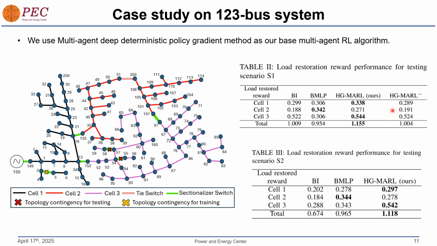What we see is that the HG model method is able to restore the maximum load in each of these cells denoted in black, red, and pink. Similarly, we see similar trends in the next table for another testing scenario, where the HG model is able to restore maximum load in each cell after there is an outage.